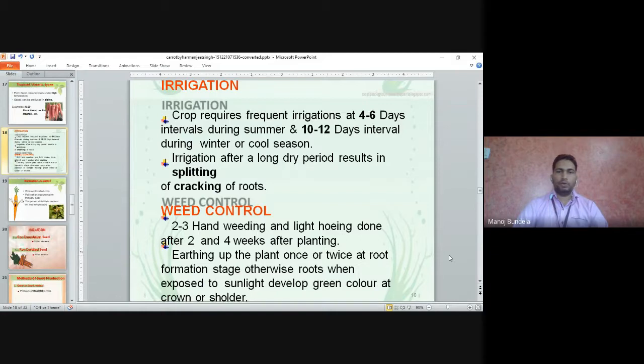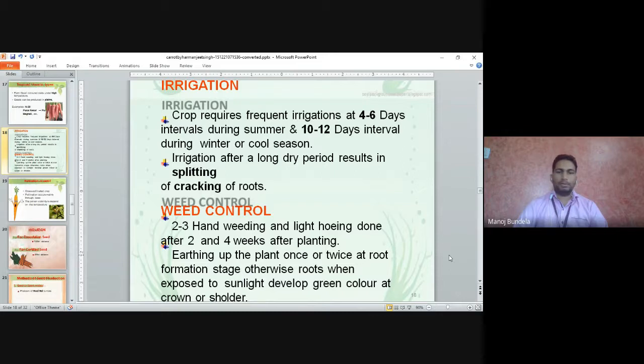Irrigation after a long dry period results in the splitting or cracking of the roots. So if we irrigate after a long spell of dry period, it will cause the cracking or splitting of the root. Weed control: 2 to 3 hand weedings and light hoeing can be done 2 to 4 weeks after planting.